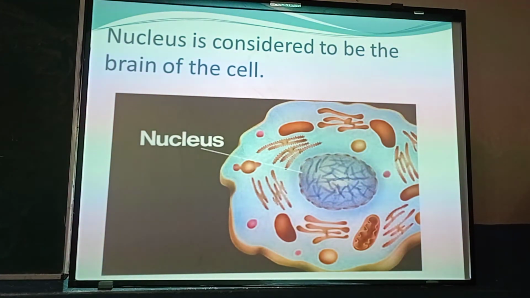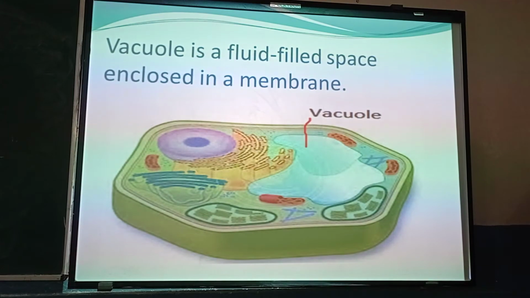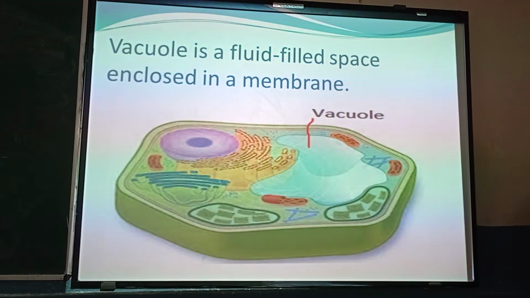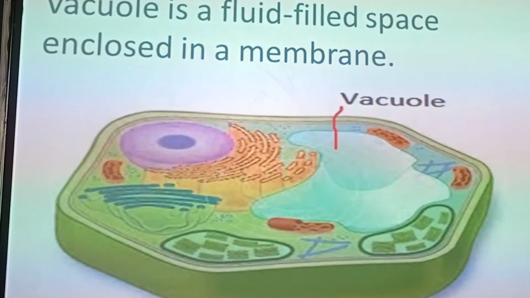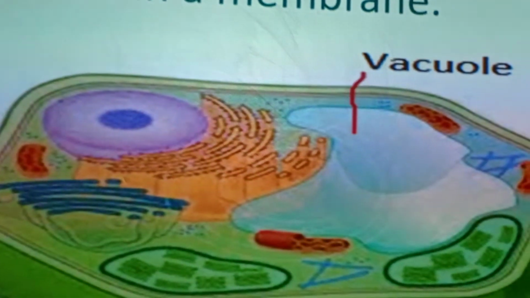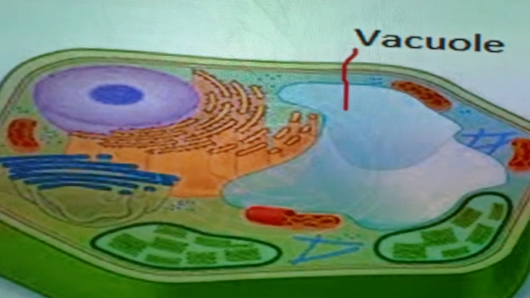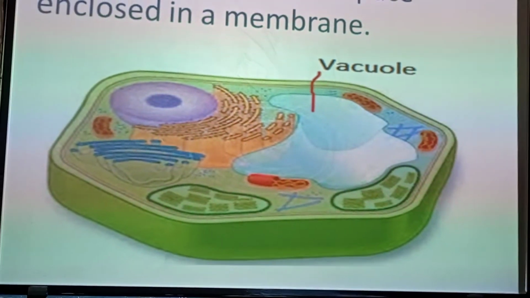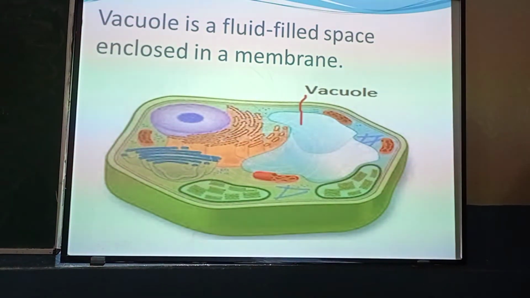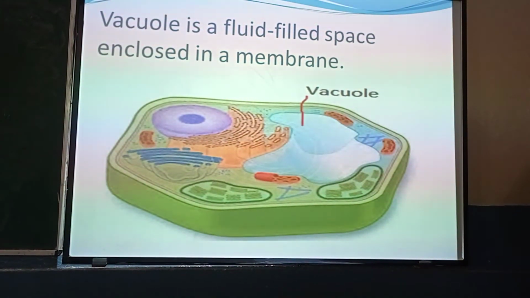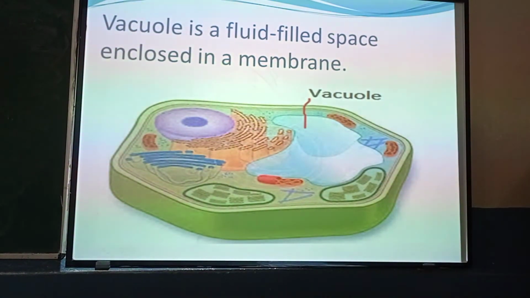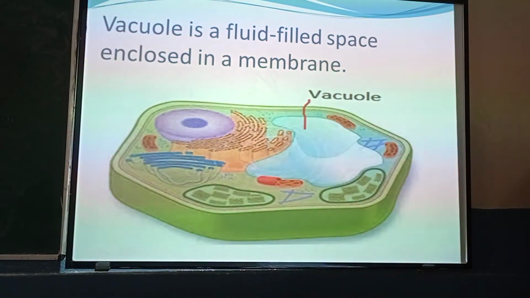The next organelle of the cell is the vacuole. Vacuole is a fluid-filled space which is enclosed in a membrane. As you can see in this diagram, it is labeled, and this vacuole is found in plant cells as well as animal cells. In plant cells, there is one single large vacuole which covers up to 80% of the cell of the plant, and in animal cells, there are small different vacuoles, or a number of vacuoles are present.